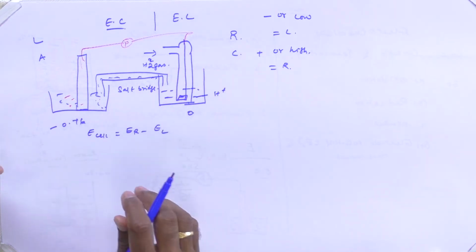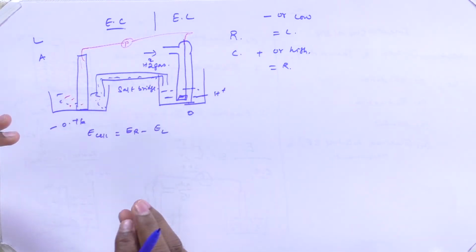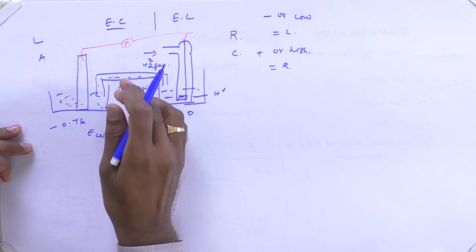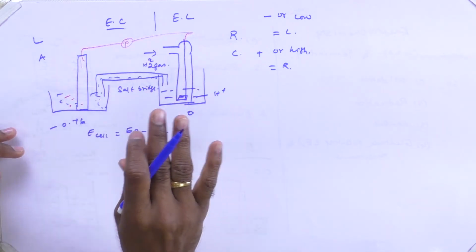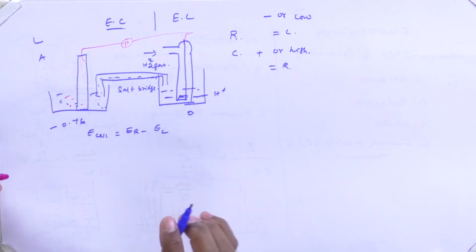Now, when you couple these two together with the help of this potentiometer, after some time you could find some deflection in the potentiometer. So, it indicates that it has produced some electricity. Now, how much electricity will it produce?